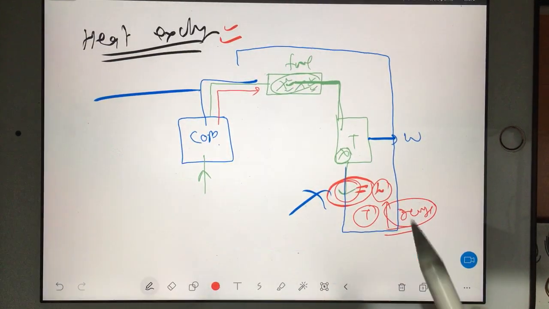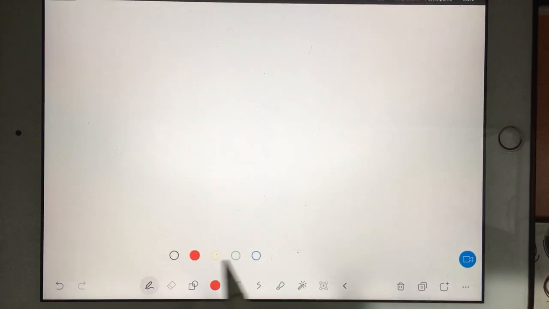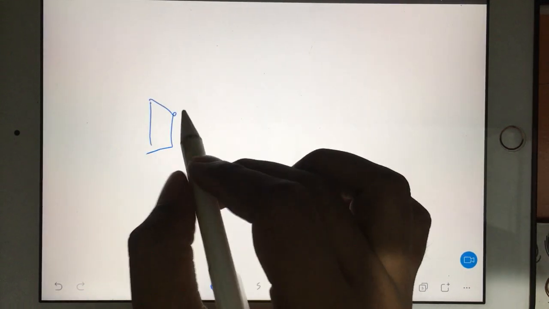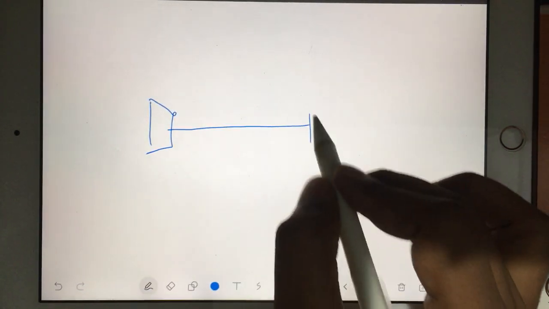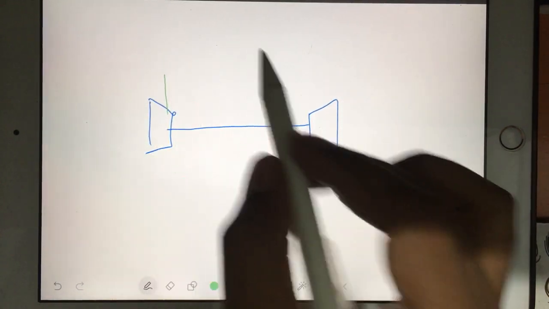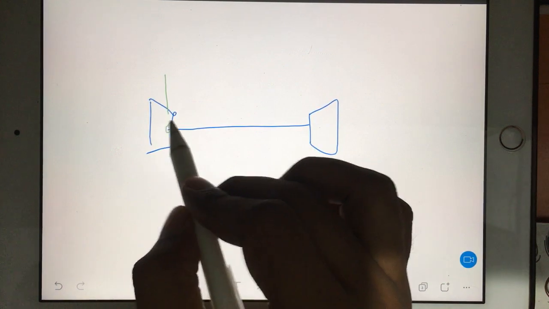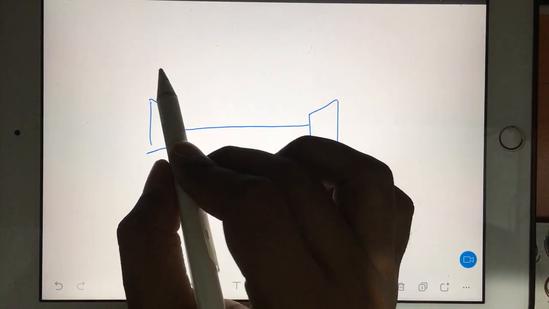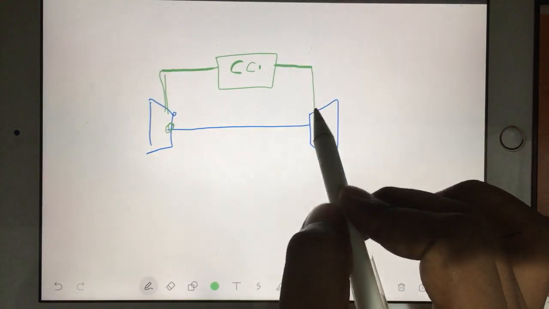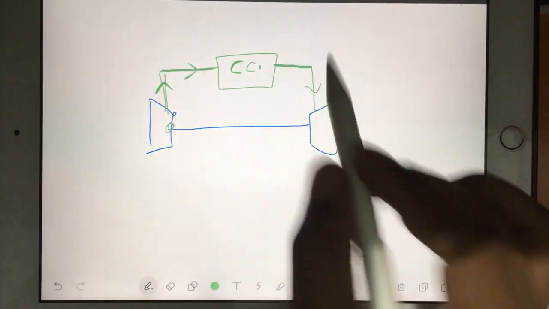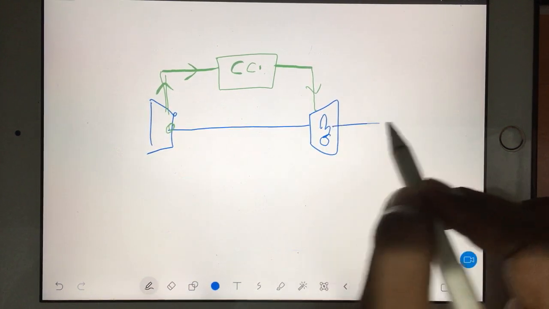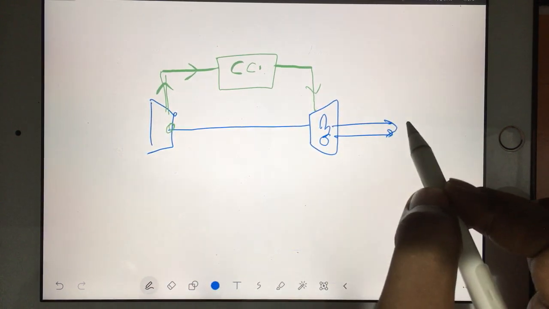Actually, if you draw the typical diagram of a heat exchanger, it will look like this. You will have a compressor, and the compressor is used to run the turbine. From the compressor, air will go to the combustion chamber, and from the combustion chamber the air will go to the turbine. Now this turbine will rotate.